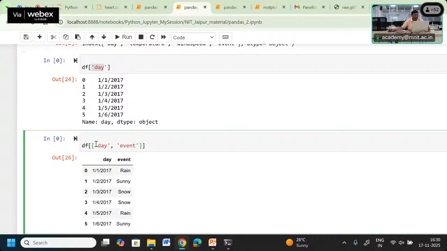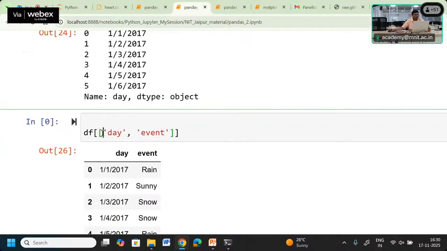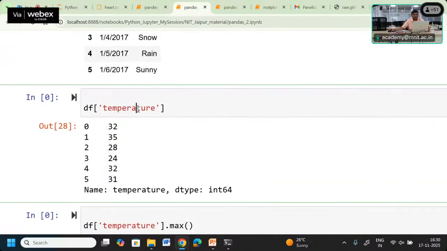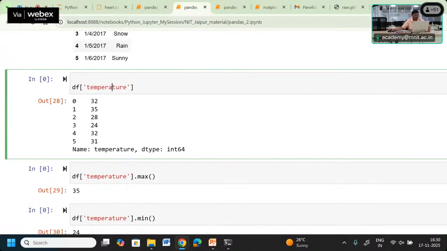But remember that the columns we are giving as an index have to be given as a list. In the list we are giving day and event, which are going to become the columns.